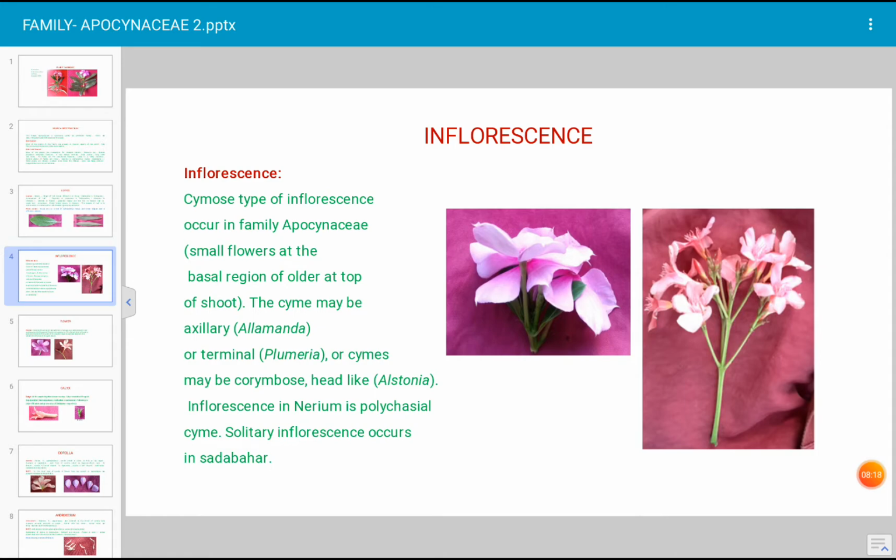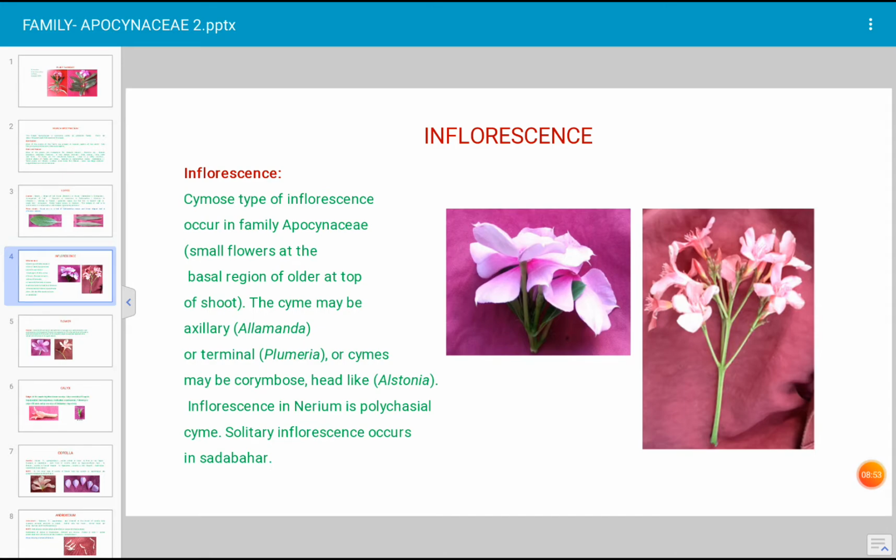The cyme may be axillary. In the case of Allamanda, the name of the plant, axillary cyme type of inflorescence occurs. Axillary cyme means the inflorescence, the flowering shoot, originates from the axil of the leaf. And in Plumeria, one more plant, the flowering axis is terminal. At the end of the branches, flowers are developed.